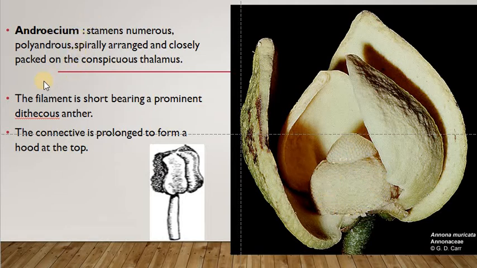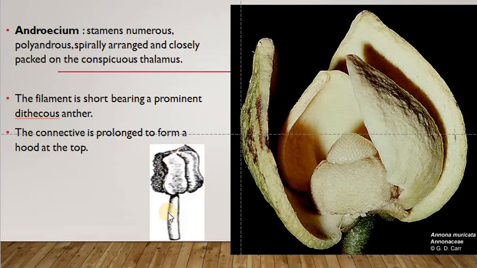There are many androecium. Stamens are many. They are polyandrous. They are not fused. They are arranged spirally, and they are very closely packed without interspace, or between the stamens we cannot see any space. And the filament is very short. See, this is an individual stamen.